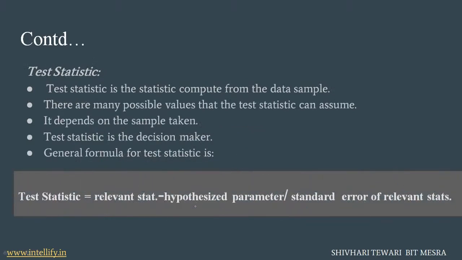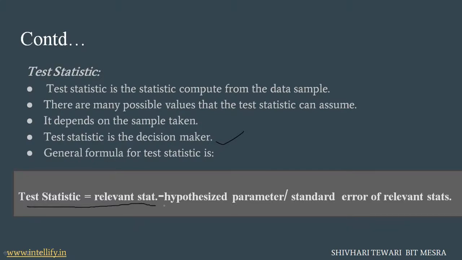Now, what are test statistics? A test statistic is a statistic computed from the data sample. See, the data we have collected from many places, and then we are going to compute the statistic from that data. This calculation is known as the test statistic. There are many possible values that a test statistic can assume. It depends on the sample we have taken from the data. The test statistic is basically the decision maker. And here is the general formula of the test statistic.